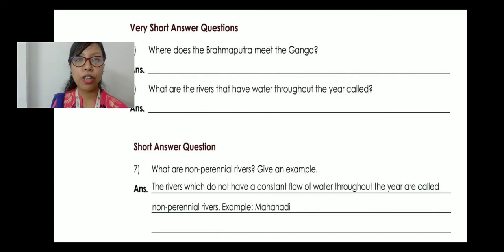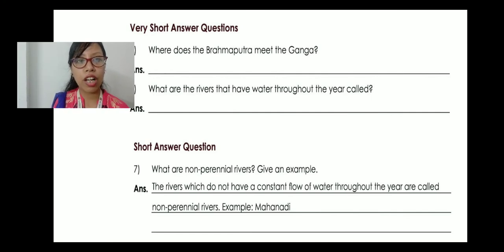Then we have very short answer. Question number 5. Where does the Brahmaputra meet the Ganga? Yes, it's in Bangladesh where the Brahmaputra meets the Ganga. Then question number 6. What are the rivers that have water throughout the year called? Perennial rivers, the Himalayan source, right? Perennial rivers have their source in the Himalaya, so they have water throughout the year. So the answer will be perennial rivers.